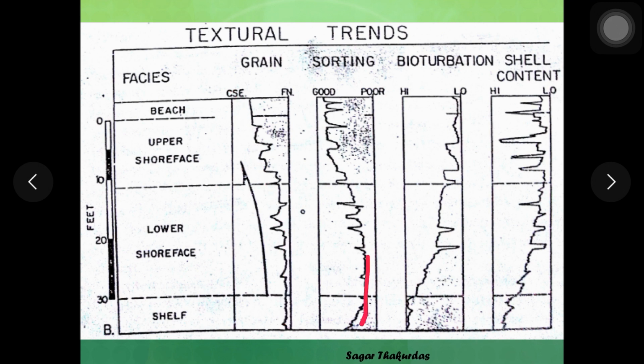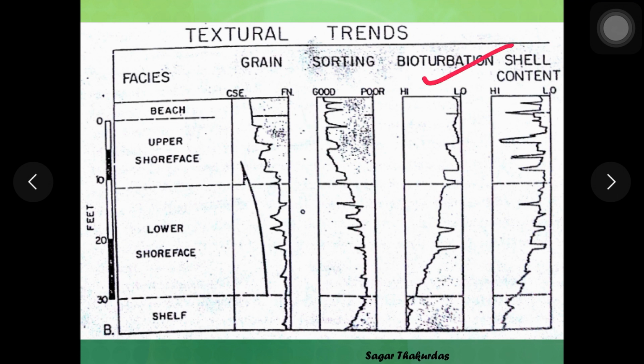Also the sorting of these sediments is greater when the sediments are near the beach. Due to the action of waves or tides, the to and fro action of waves sorts the sediments on the beach according to their grain size. Therefore the sediments which are close to the beach are very well sorted, and as you move towards the shelf, the sorting goes on decreasing.